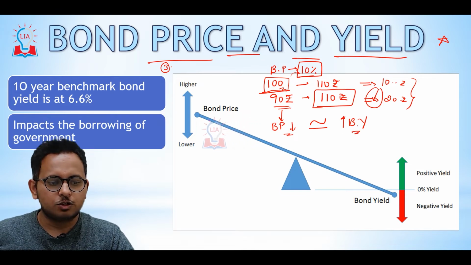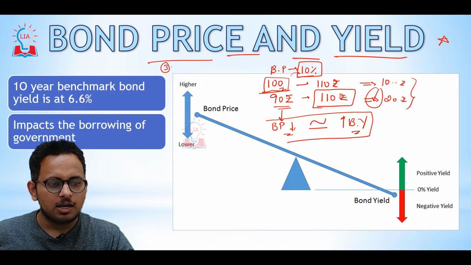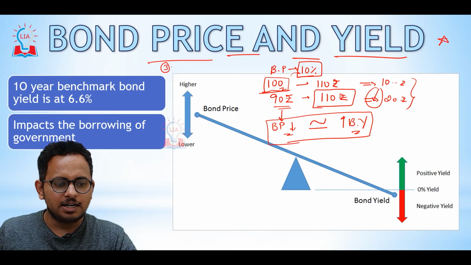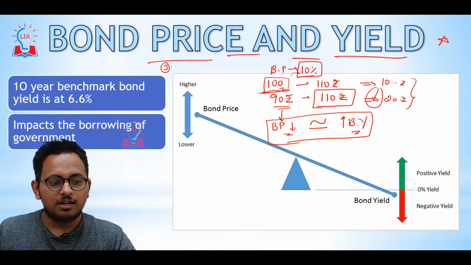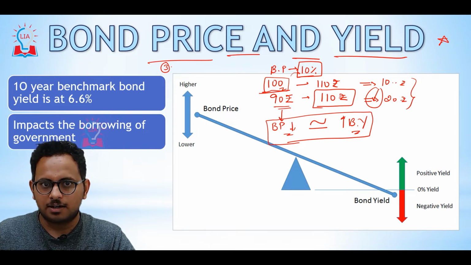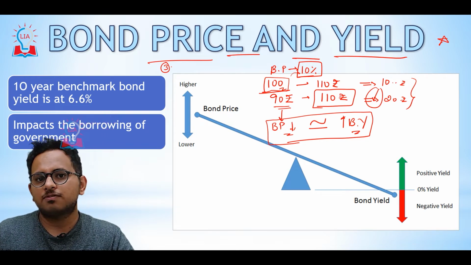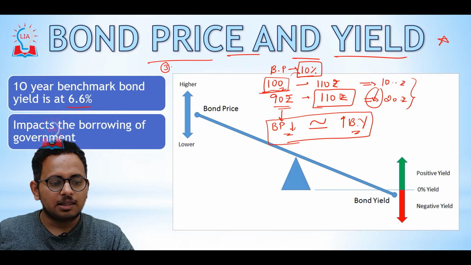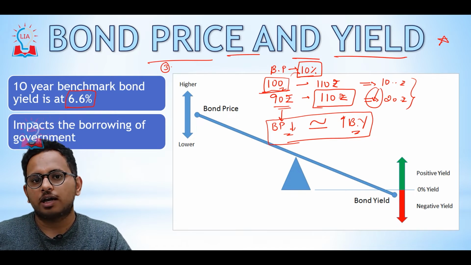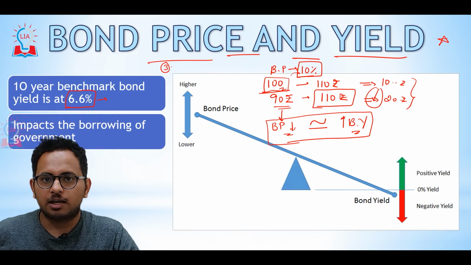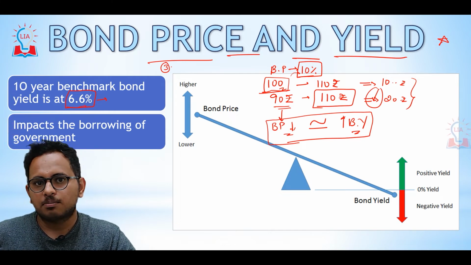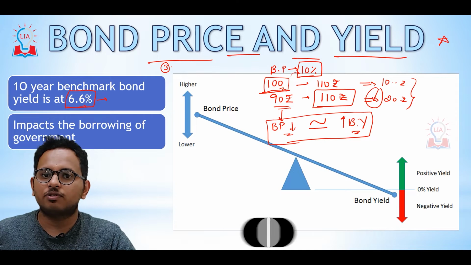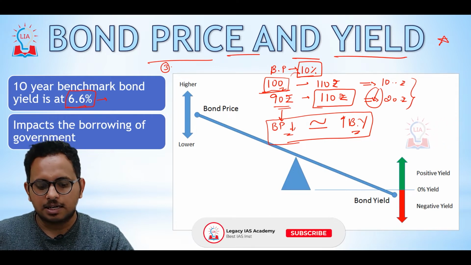So what is the issue of bond price and bond yield as of now? The 10-year benchmark bond yield is at 6.6%, which is said to be very high. What happens if the bond yield is high? It impacts government borrowing. The government has to shell out more money, or it has to issue more bonds in order to procure its money. So it becomes very difficult for the government if the bond yield is very high.